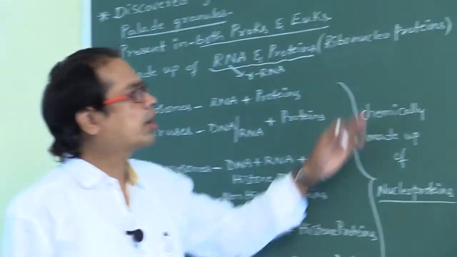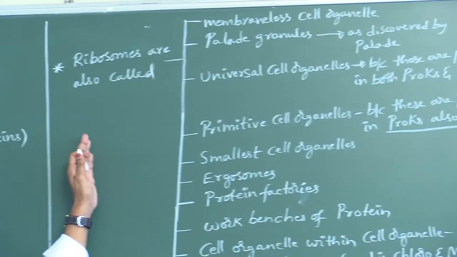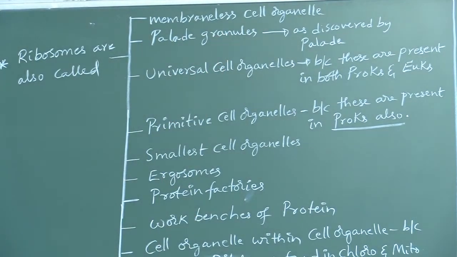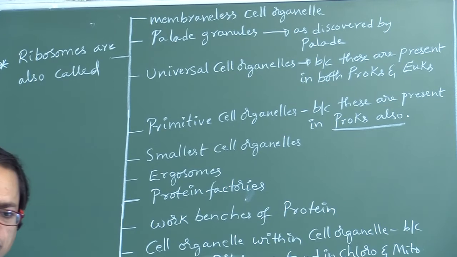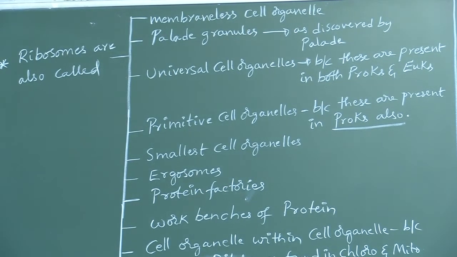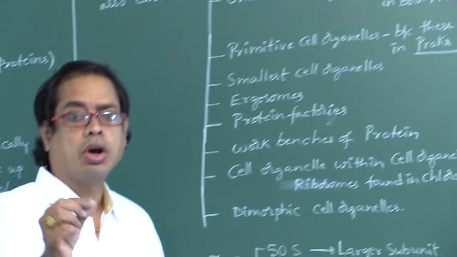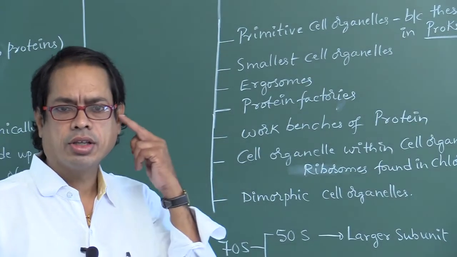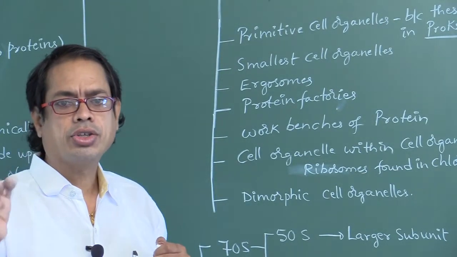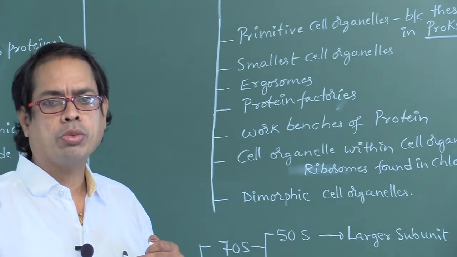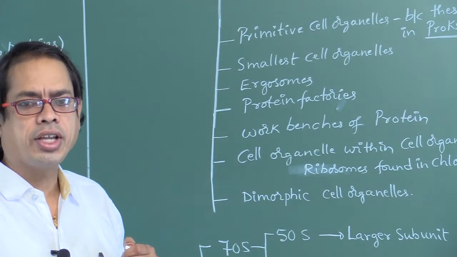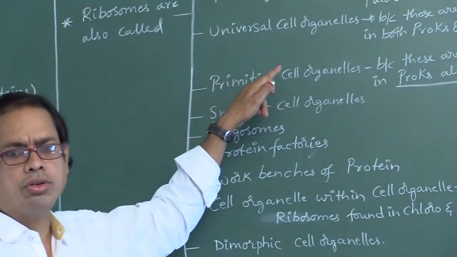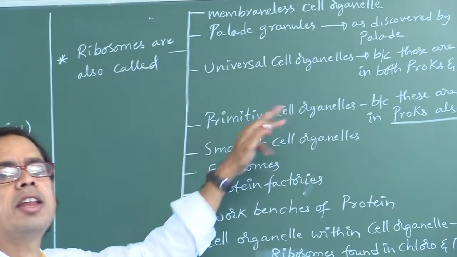Okay. Now come here, my dear students. Ribosomes are otherwise called membraneless cell organelles. How many membranes are present around each ribosome? 0. So that is a non-membrane bound cell organelle. Overall, which are membraneless cell organelles? One is ribosomes, another is centrosome or centrioles. Centrosome or centrioles are useful for cell division and present only in animal cells, whereas ribosomes are found in both prokaryotes and eukaryotes, in both plant cells and animal cells.